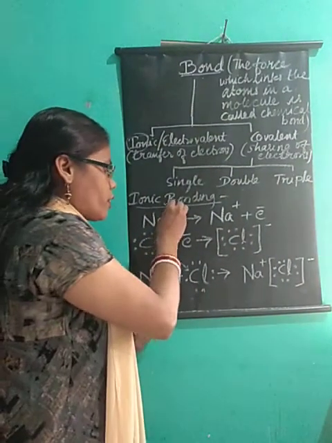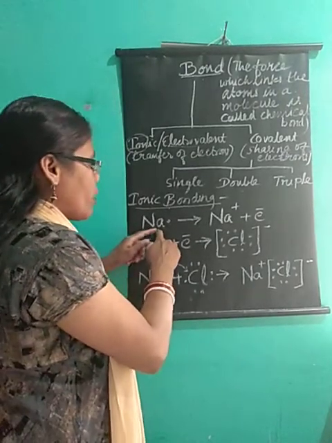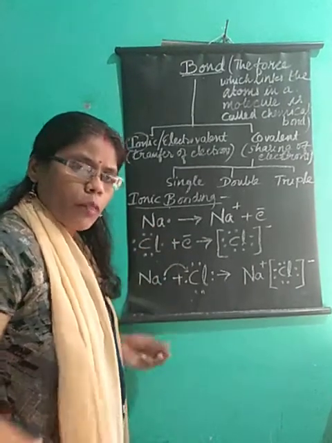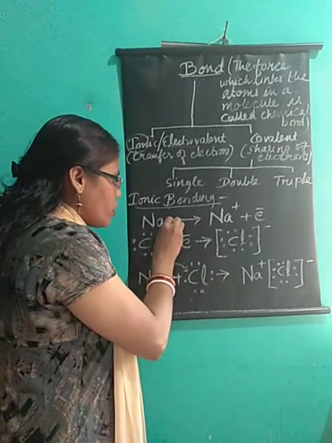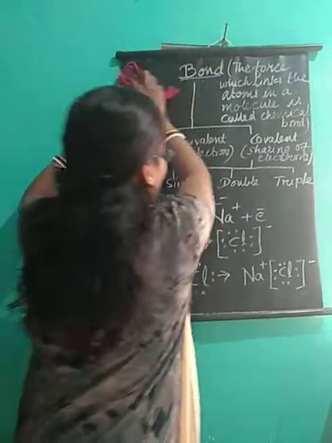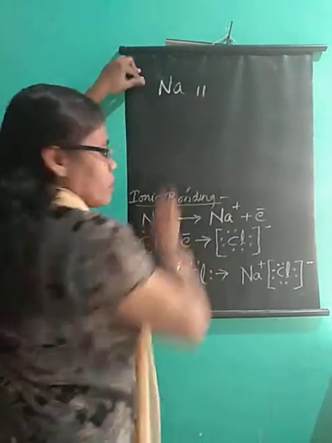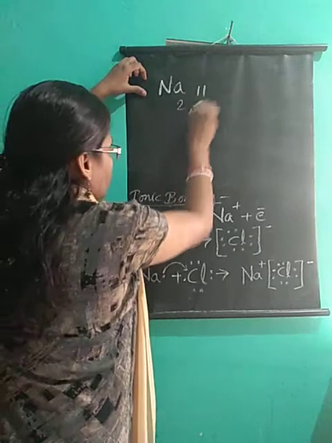Now how is ionic bonding formed? This is Na. You know what it is? Sodium. Here I have written a dot. Na has atomic number 11, so its configuration is 2, 8, 1.